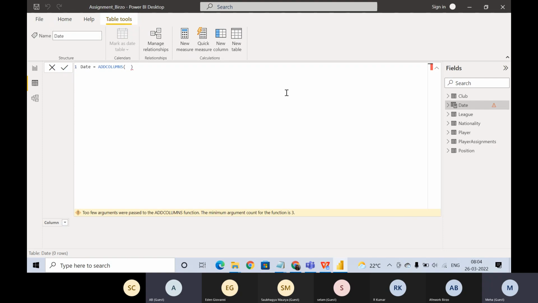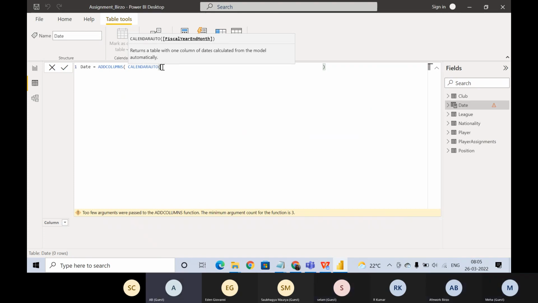Yeah, but what do you want to write here? What I was thinking was to write add columns, and we already have that. And then the next one is going to be calendar auto and open bracket. After that, year, date, month, format date. Calendar auto, yeah. What happens with the calendar auto thing? It's going to give today's date.